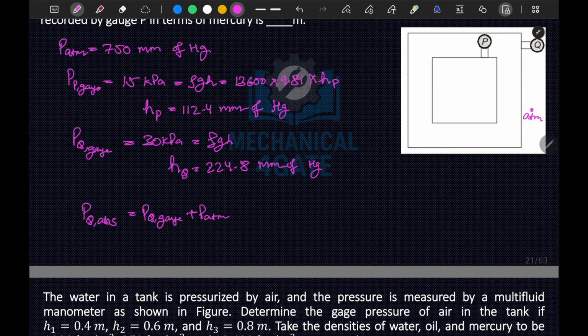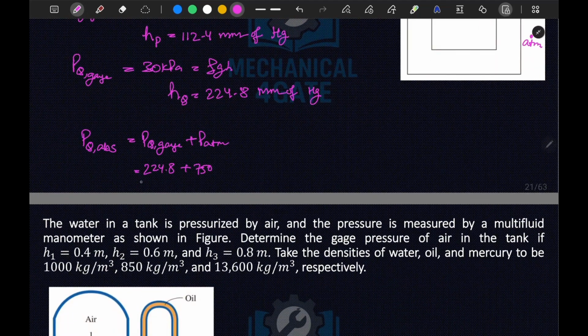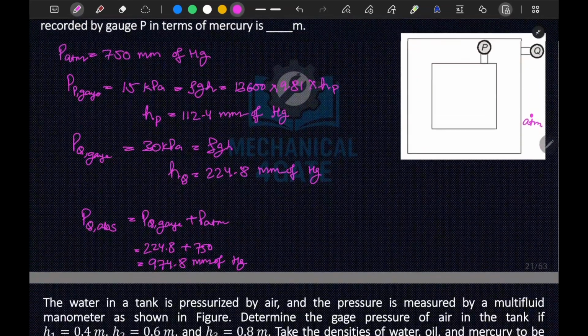The PQ gauge is 224.8 plus P atmosphere 750, which is equal to 974.8 mm of Hg.